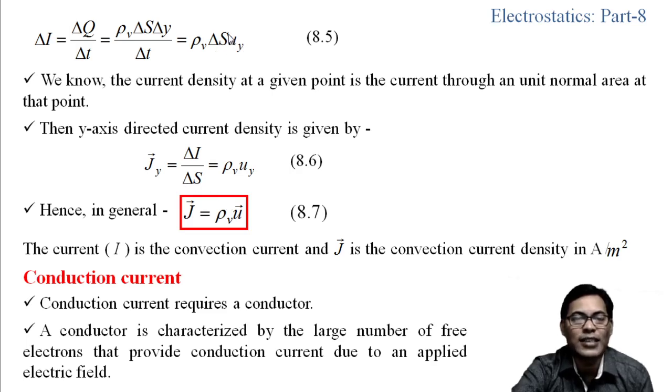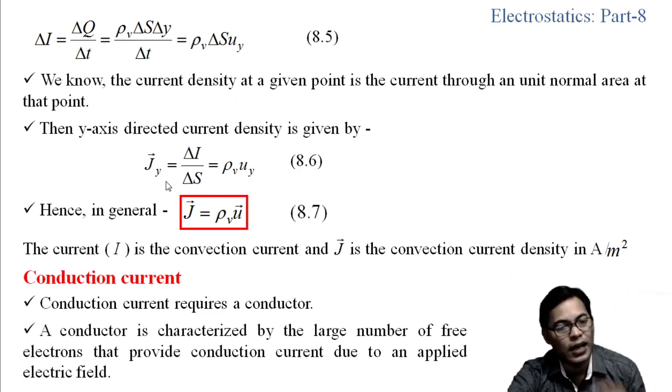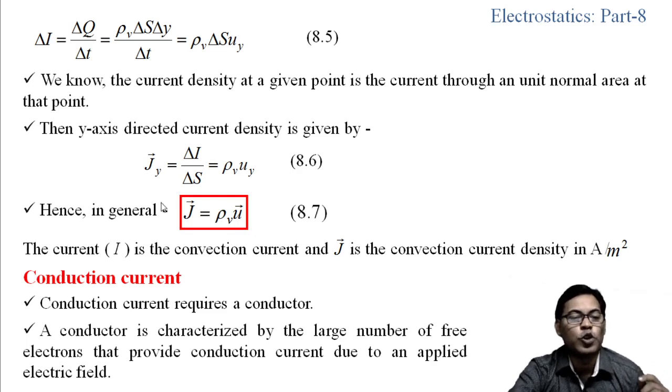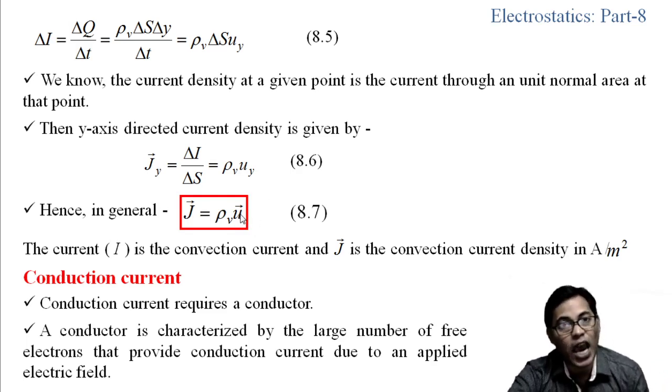So del s cancels out, and we get rho v uy, the current density along the y direction. But this current can flow in any direction. So in general the vector is J equals rho v into u. That is the mathematical expression of the convection current density.